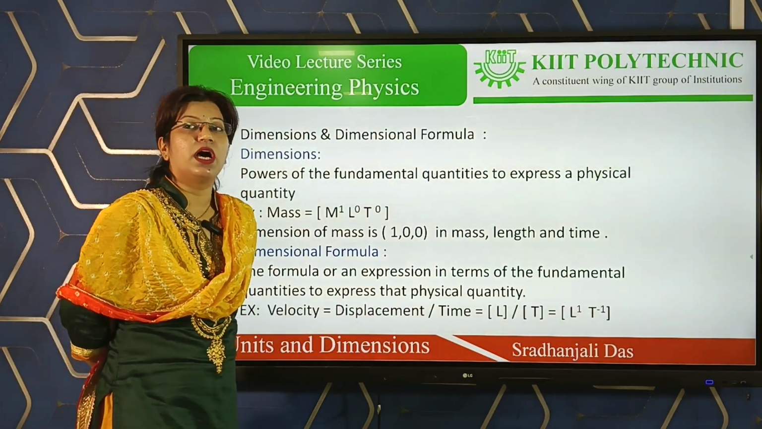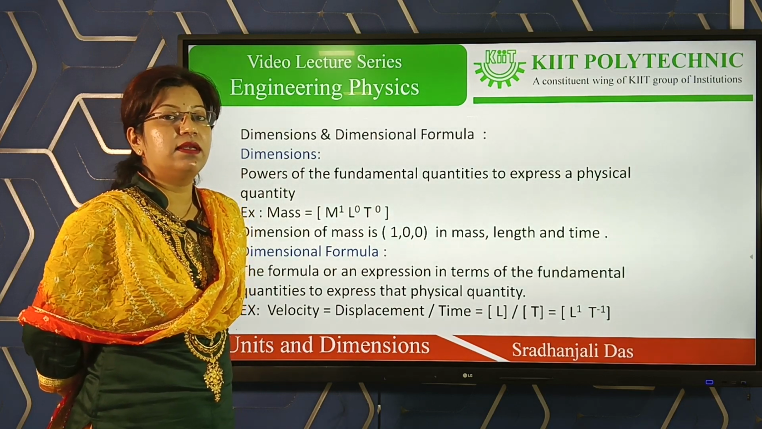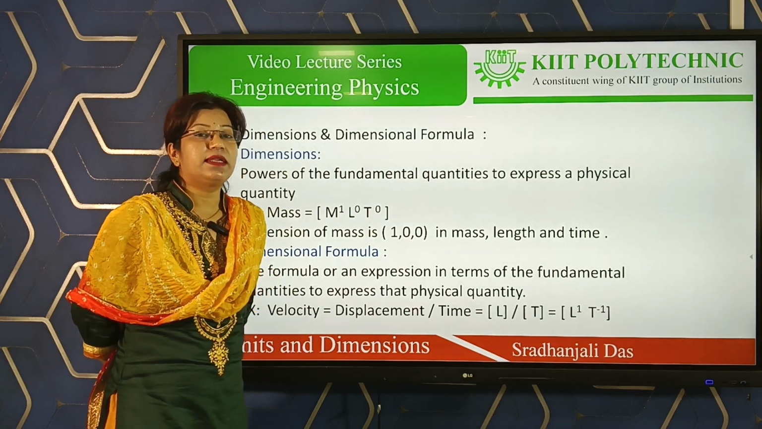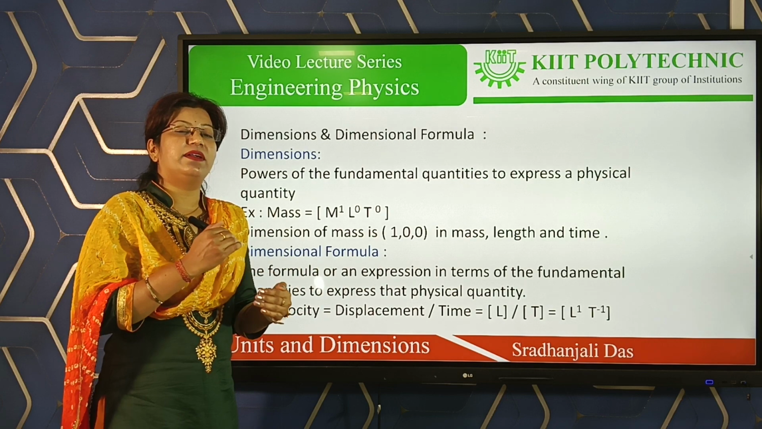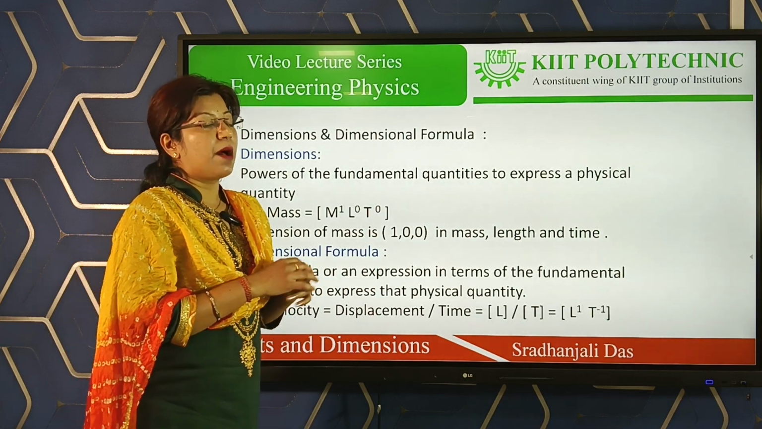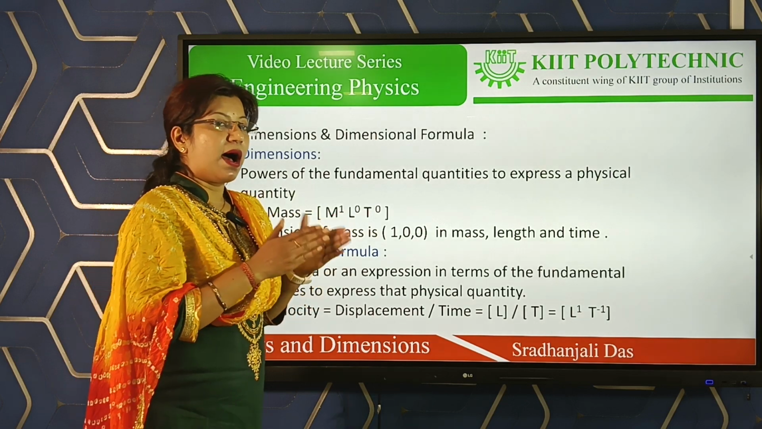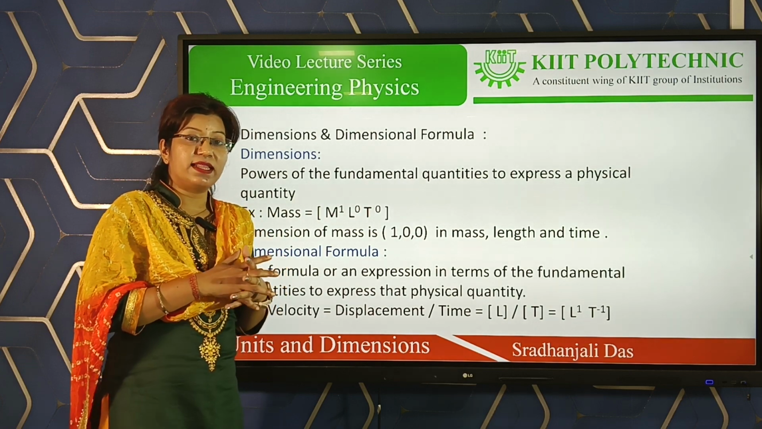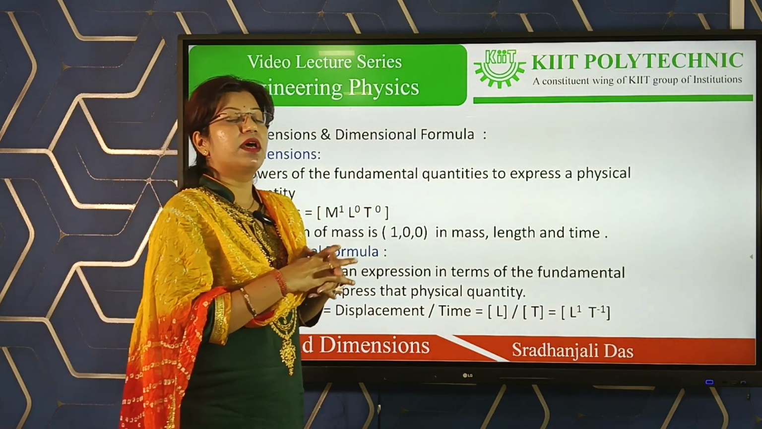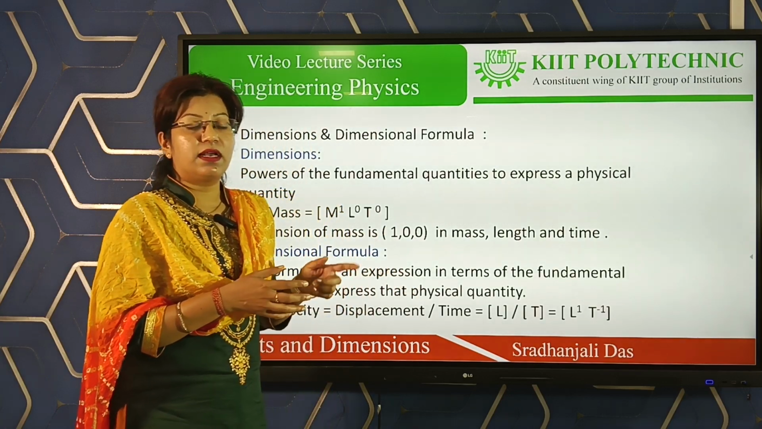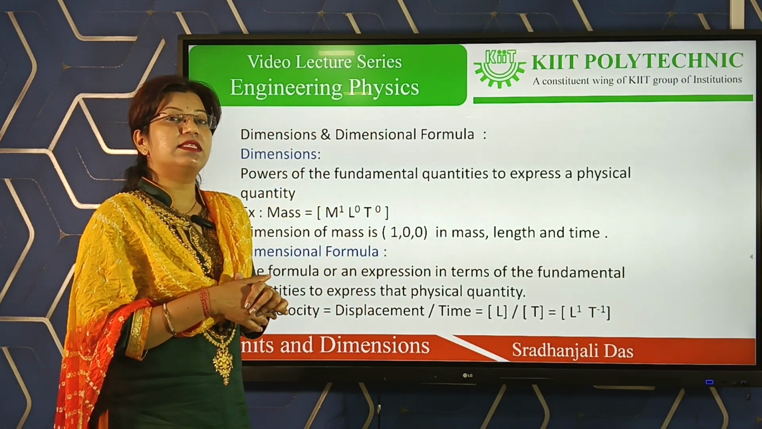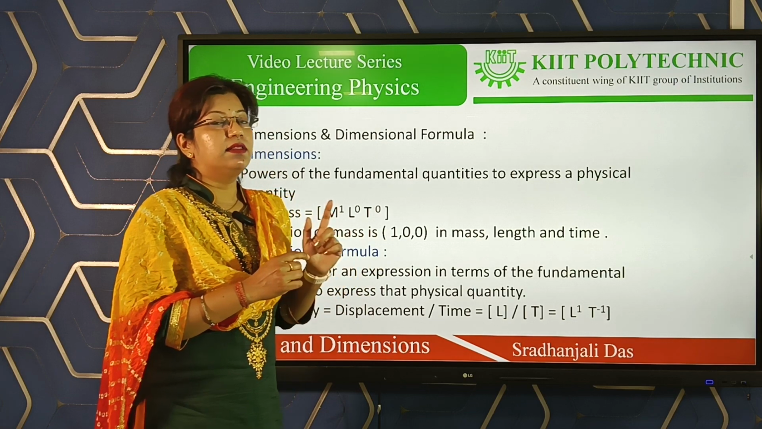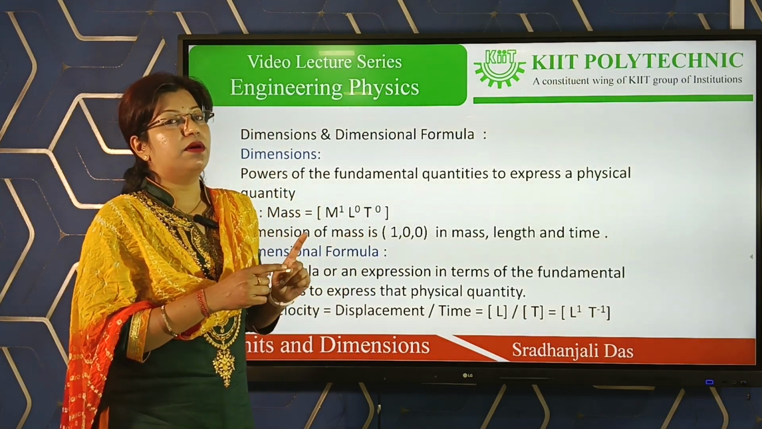Dimension and dimensional formula, which is very important. Dimension and dimensional formula of any physical quantity. So what is the dimension? Dimension means the power of the fundamental quantity. Among the 7 fundamental quantities, mass, length and time are known as the base quantities. Why are these known as base quantities? Because while we are representing the dimension or the dimensional formula of any physical quantity, it is expressed in terms of mass, length and time. That's why mass, length and time are known as the base quantities.